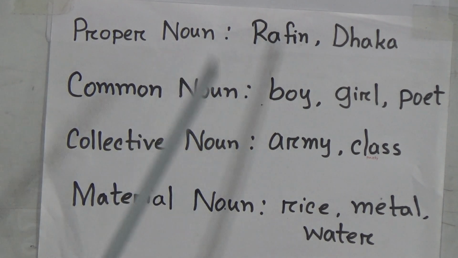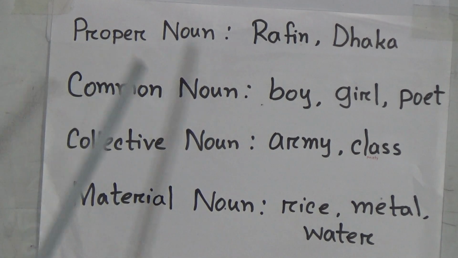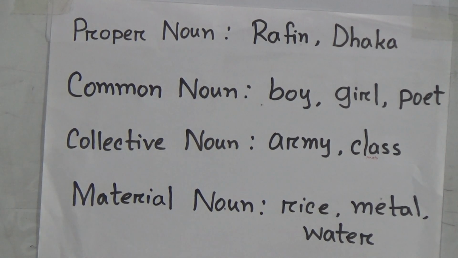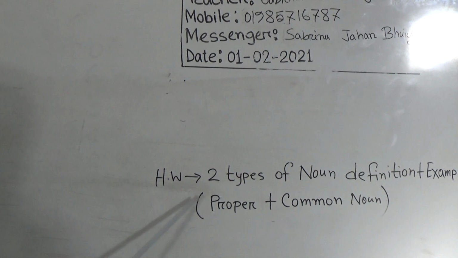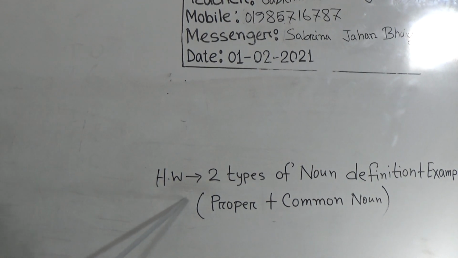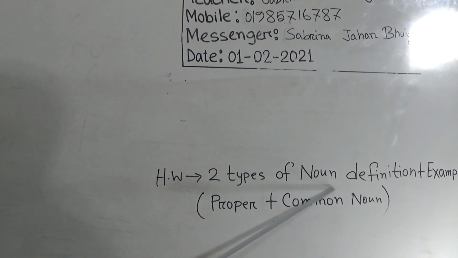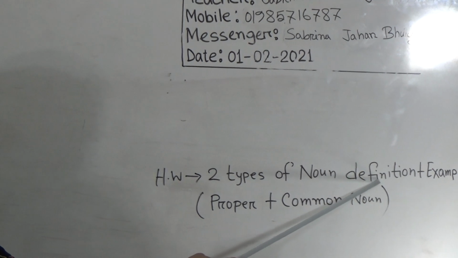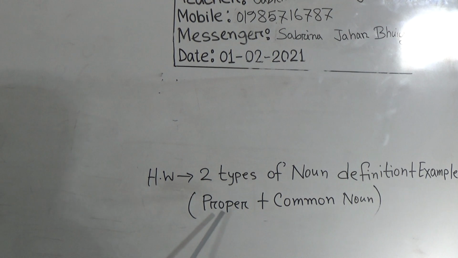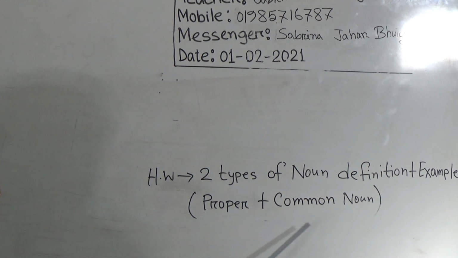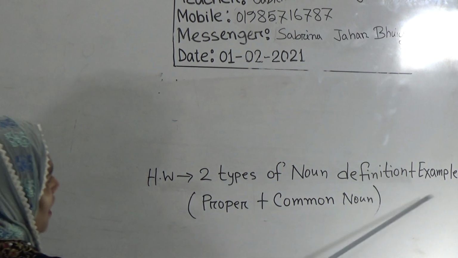In this way you will prepare your lesson at home. And of course, your SW you have to submit next Saturday. Your SW is the definitions of two types of nouns, proper and common noun, and their examples.